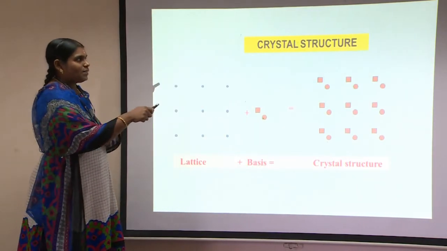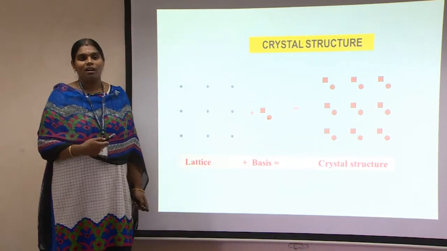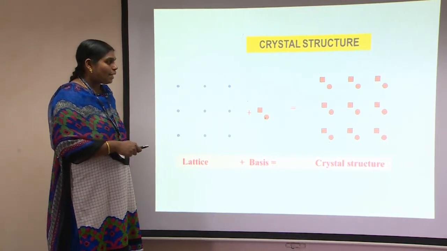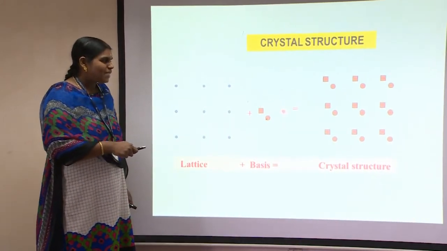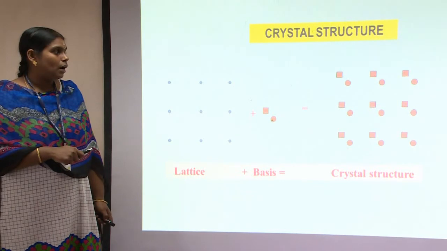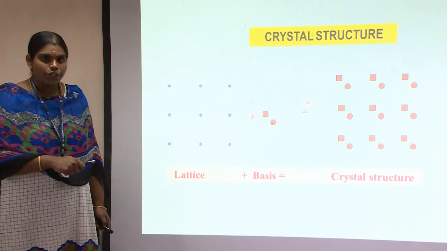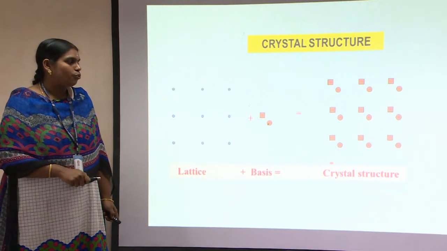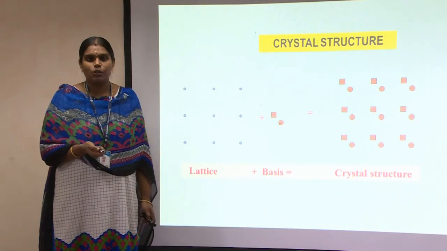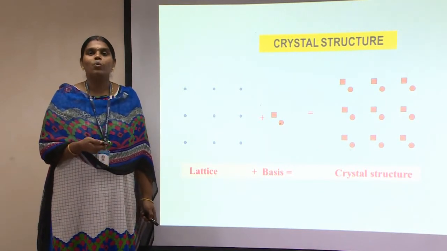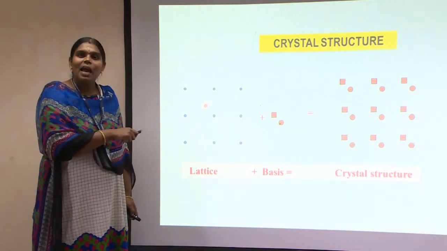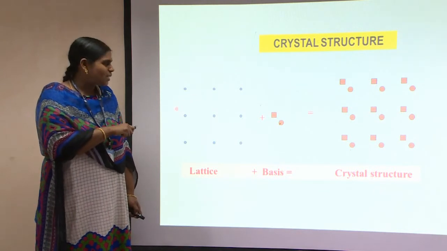Now, what is a crystal structure? We have seen what is meant by a space lattice. The lattice is an imaginary set of points, and there is another term called a basis. A basis is nothing but a single atom or an assembly of atoms, common in composition and orientation, which groups together with the lattice to form what is known as a crystal structure. For example, benches alone in a classroom don't make a classroom. Benches along with the students make up the classroom. Just like that, the lattice point alone is not a crystal structure. It is just an identification.